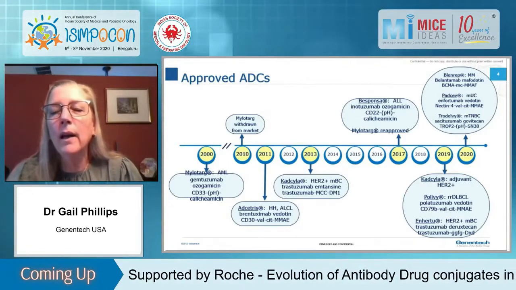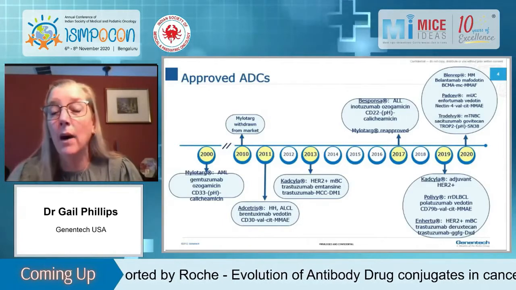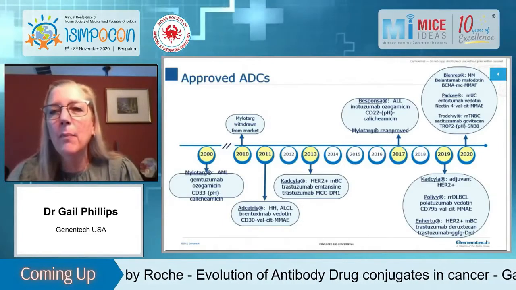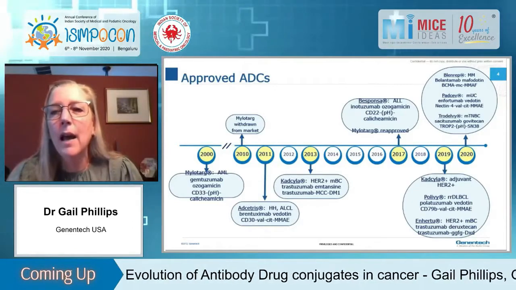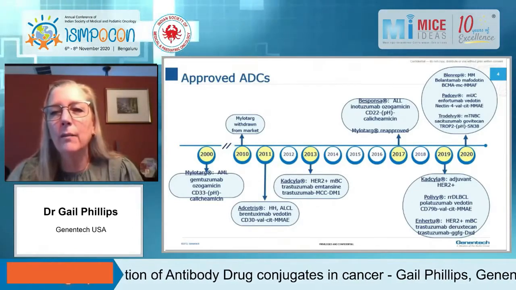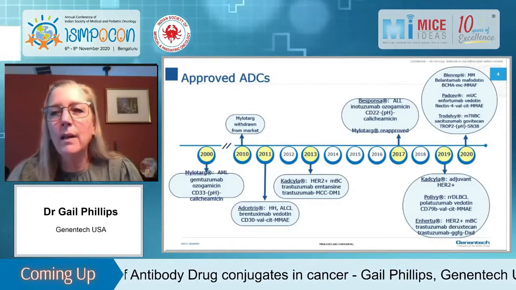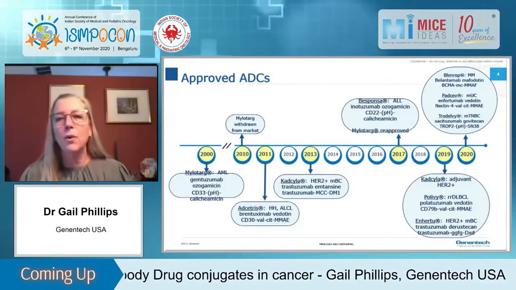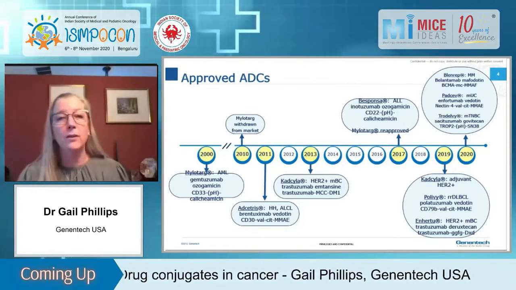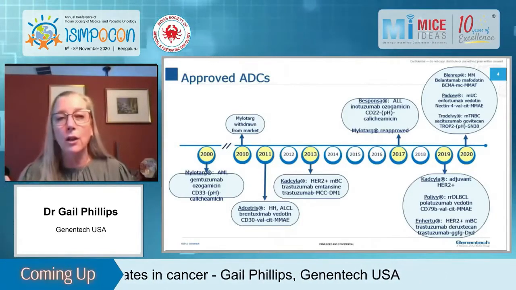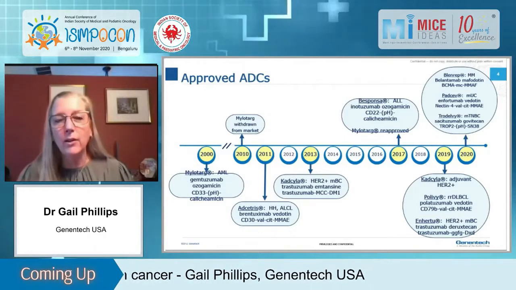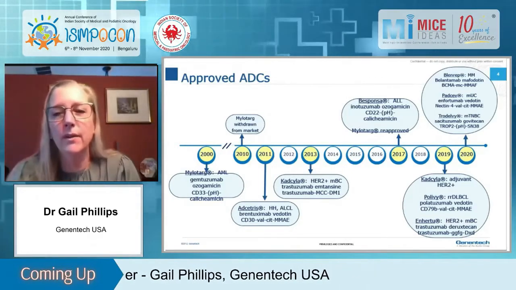And then in 2020, we have Blenrep, the most recent one, for multiple myeloma, Padcev for metastatic bladder cancer, and Trodelvy for metastatic triple-negative breast cancer. So just in 2019 and 2020, we've actually had almost more approvals than we have had for the last 20 years. So the evolution of ADCs really shows us that it's taken a long time to get here, but now we are actually starting to see a good number of successes.